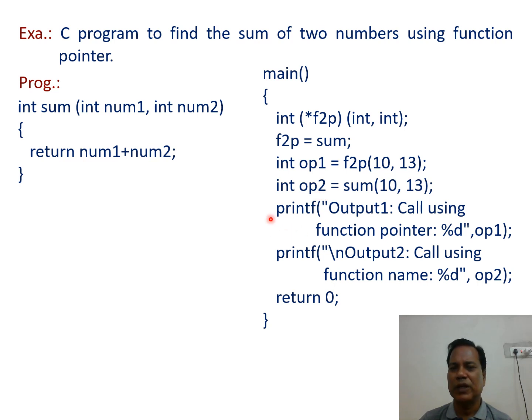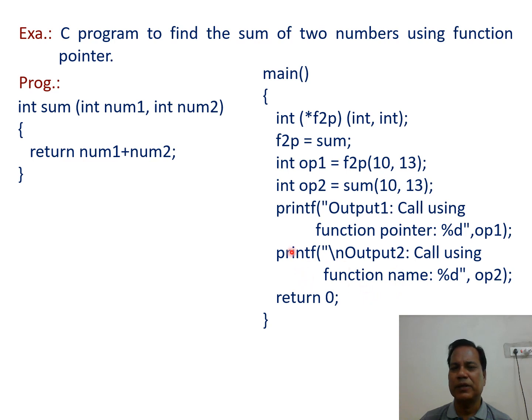Then using the next two printf statements, output 1, call using the function pointer, %d, op1. The value of op1 is printed here, and op1 receives the value by calling the function by the function pointer or pointer function.